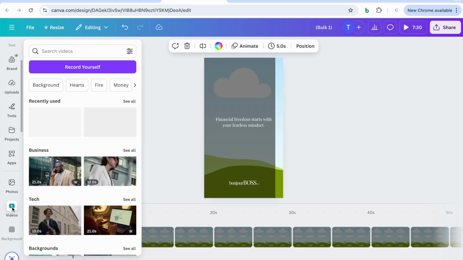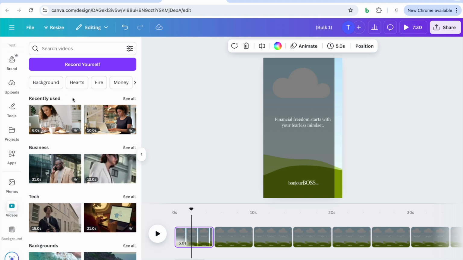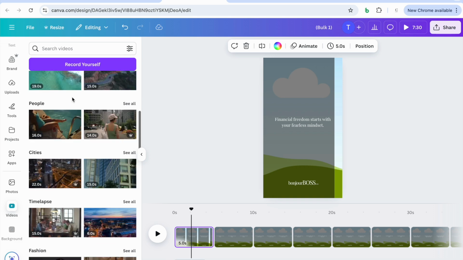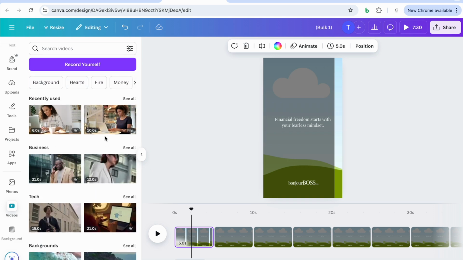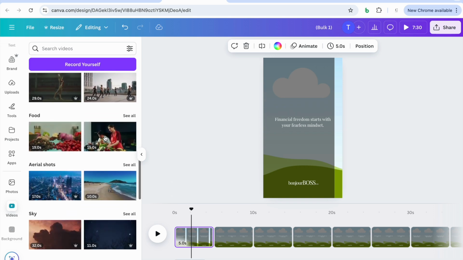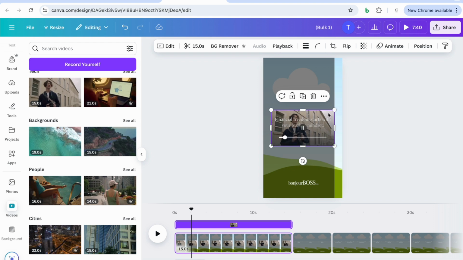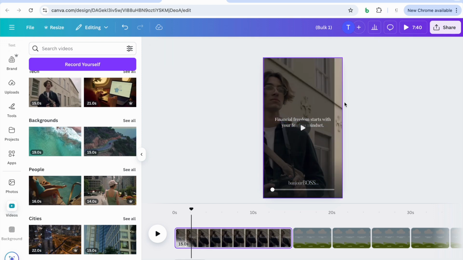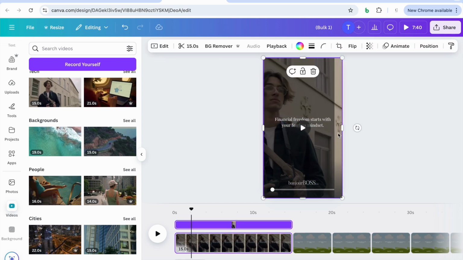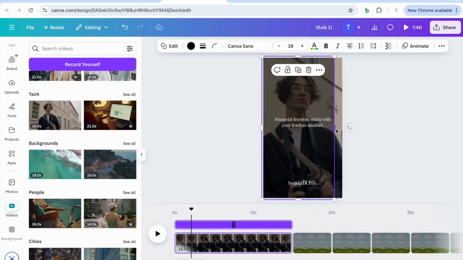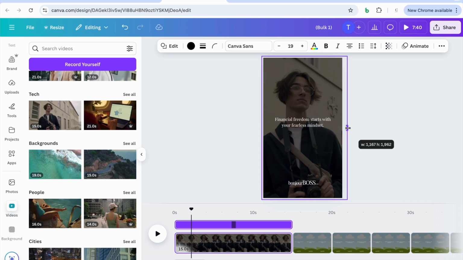So let's go ahead and click on videos. Let's see, we're just going to choose one for now. So if you were to use a video from Canva, you'd just click on it, and then you can move it and it's going to snap right into the background. And of course you can move it around, do whatever you need to do. And then you want to take this little black screen and replace it.